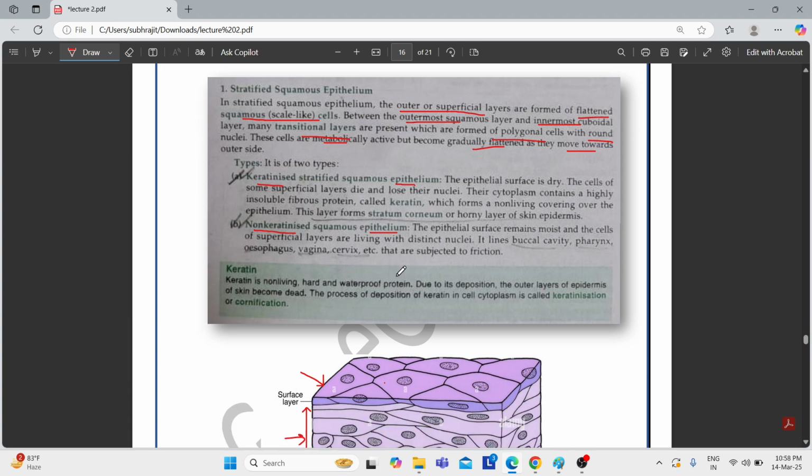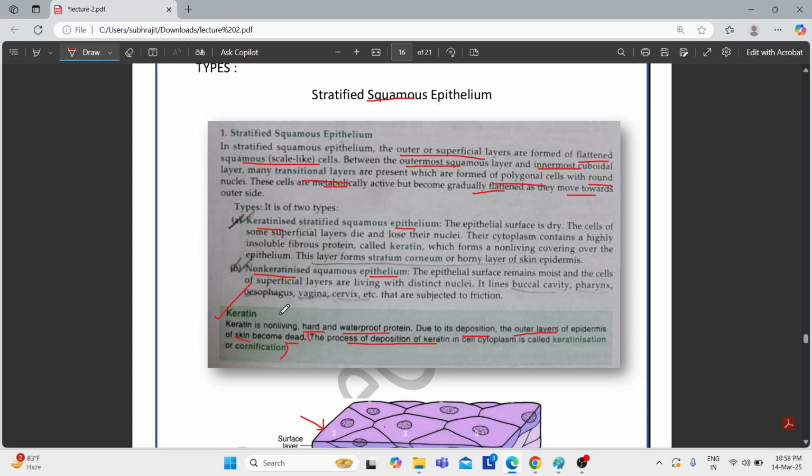First, let's see what keratin is. Keratin is basically a hard, waterproof protein. During its deposition, the outer layer of the epidermis of the skin dies. The process of deposition of keratin is called cornification or keratinization. So keratin is a waterproof protein, and due to its deposition, the epidermis becomes dead.